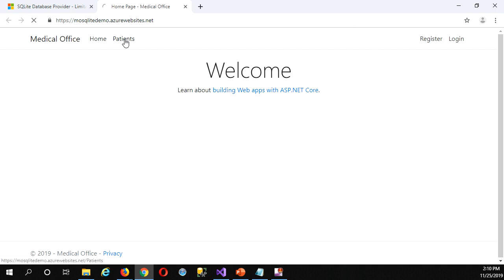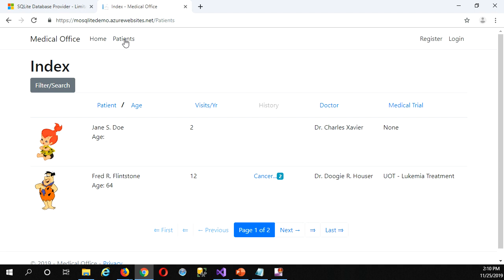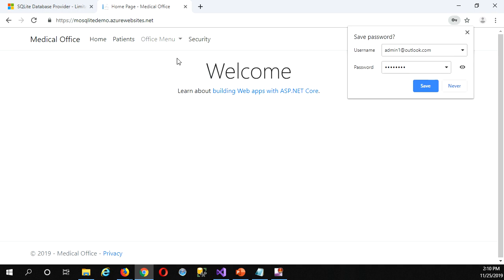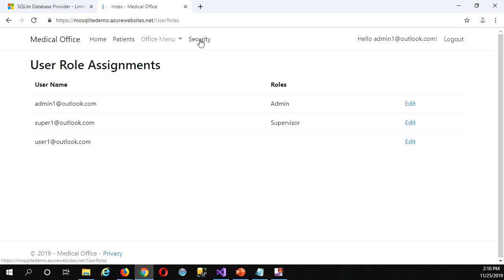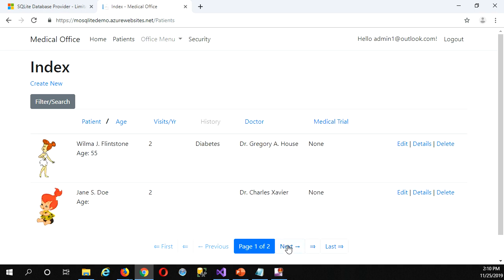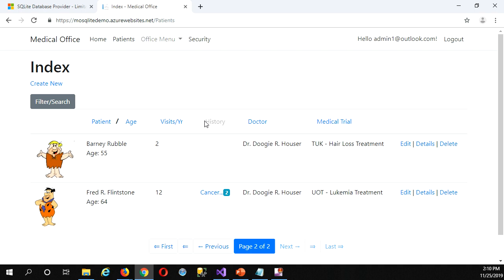All right, so do I have data? Drum roll please, look at that. Okay, so here I'm fully live on Azure with HTTPS, and there's my fully working site. I can log in with my admin account, for example, and then I have access to everything, my security, the whole bit, and it's fully functional with all the features that I would expect to have and totally free. Bada bing, bada boom, what do you think? SQLite, the way to go?